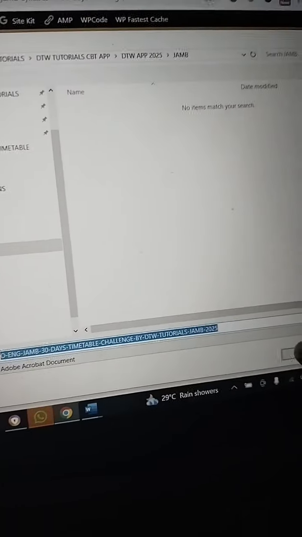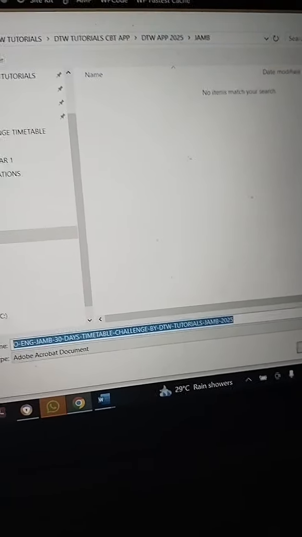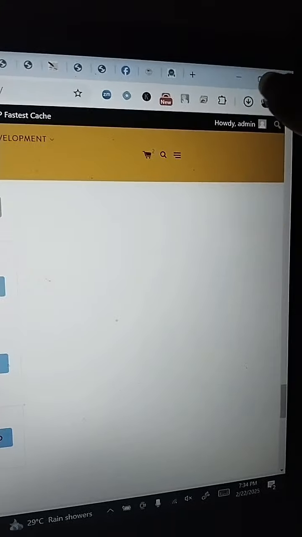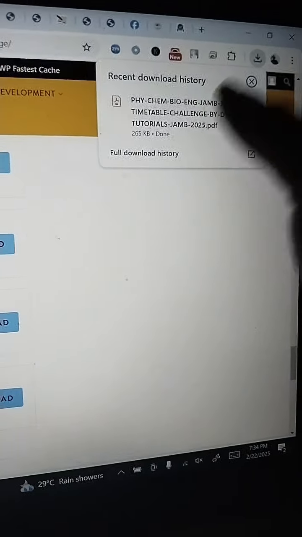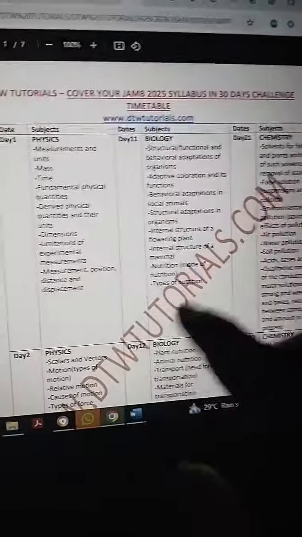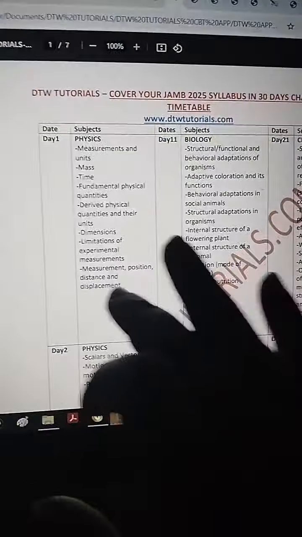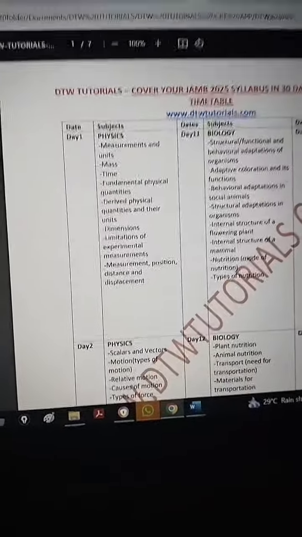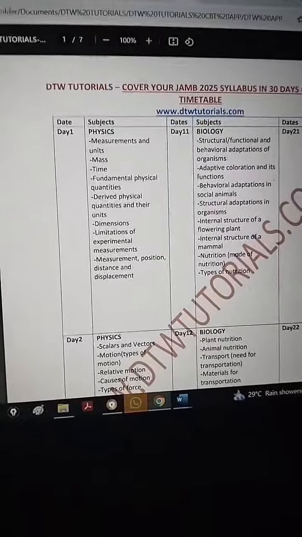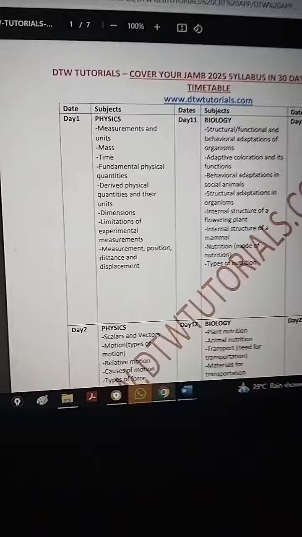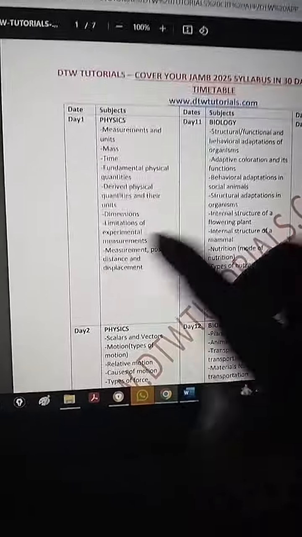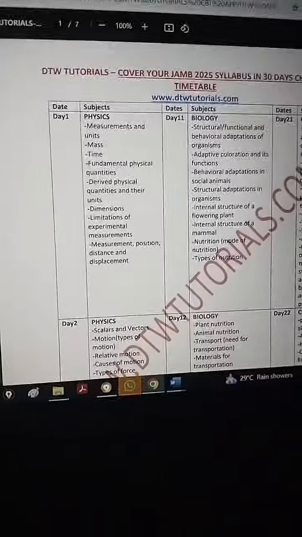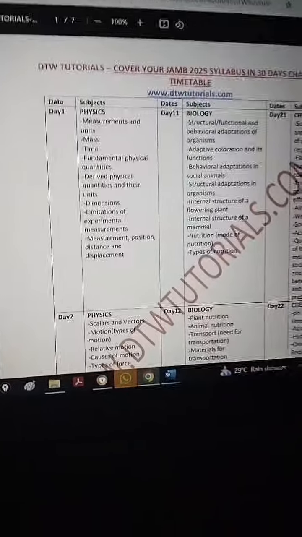Should I download this again? Okay, let me just download it. Let me open it and show you the timetable I'm talking about. When you have something like this, you can see here day one physics. So I've broken down each of your subject combinations, the four of them. Every day there are topics that you are supposed to read. I tell you, follow this. It's a challenge. You can cover your syllabus in 30 days.